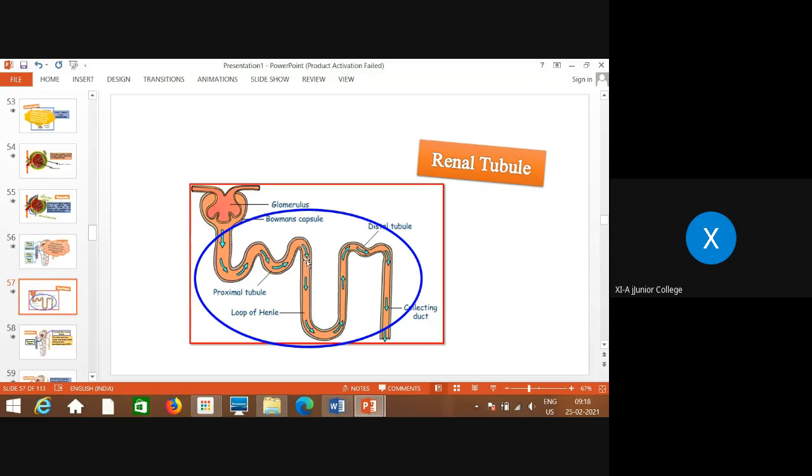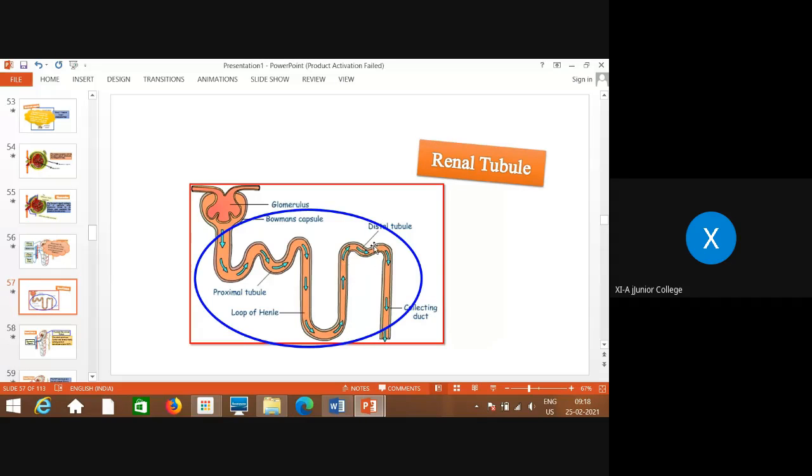Then it enters the descending and ascending loops of Henle. First is the proximal convoluted tubule, and then it continues in the loop of Henle, which is a larger U-shaped structure. This is the loop, so this is called the loop of Henle. This is the descending part of the loop of Henle. This is the ascending part of the loop of Henle.